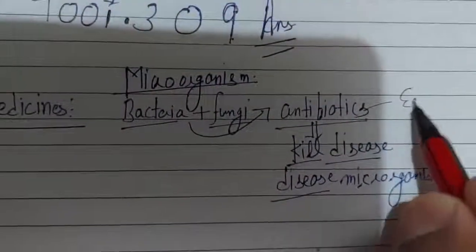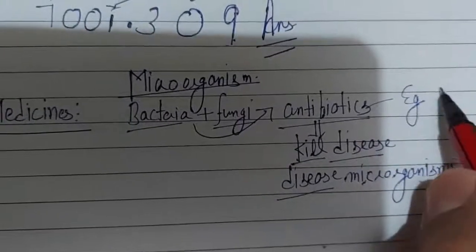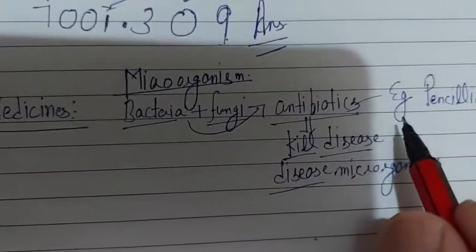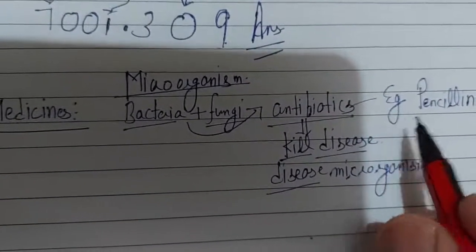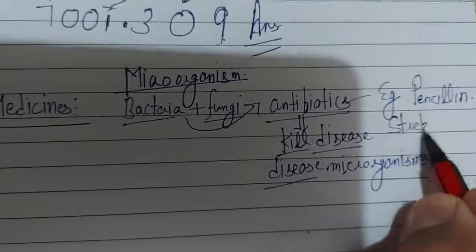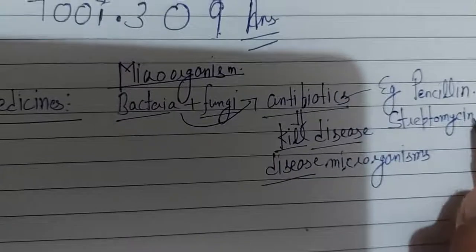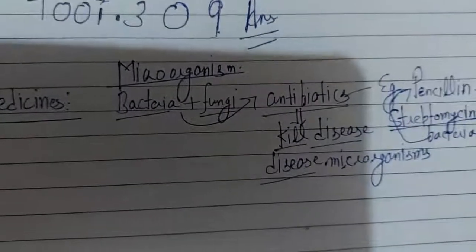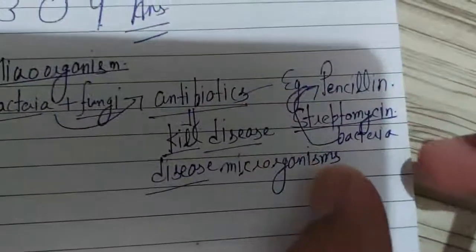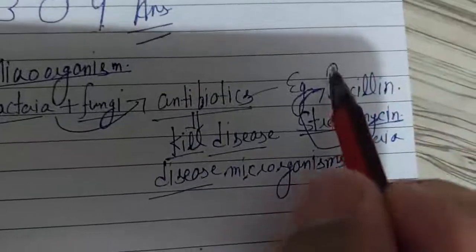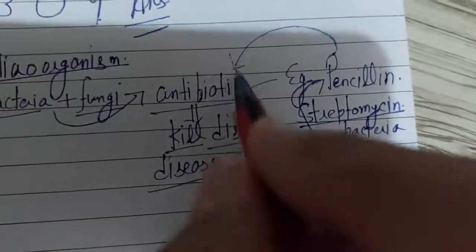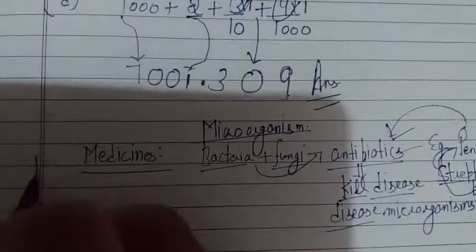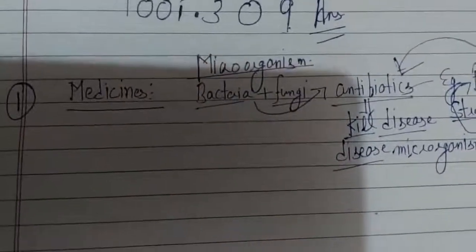We can take the example of penicillin. Penicillin is a kind of medicine that is prepared from a kind of bacteria whose name is streptomycin. Streptomycin is the bacteria that is used to prepare penicillin, and penicillin is a kind of antibiotic. An antibiotic is a medicine which kills the disease causing microorganisms. So this is the first use in the concept of medicine.